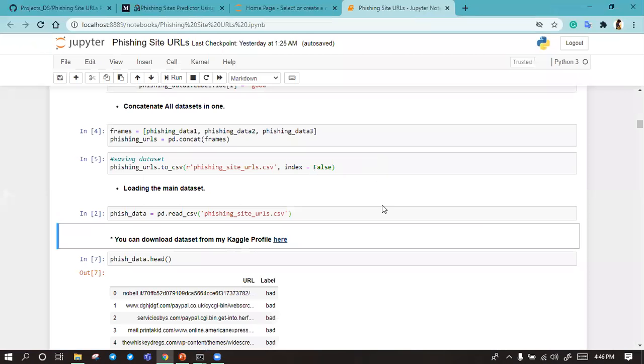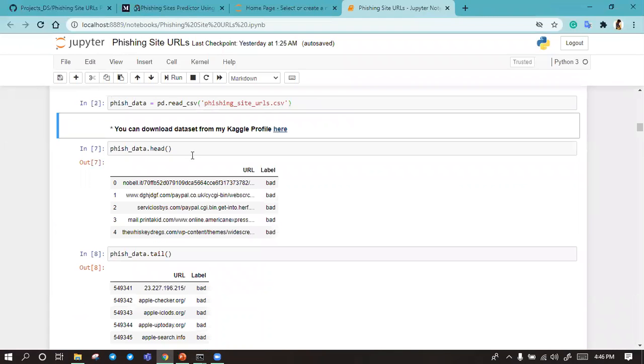So we come back to our Jupyter notebook. Then we see the data using data frame dot head. So we can see that there are two columns. First is URL and second is label.